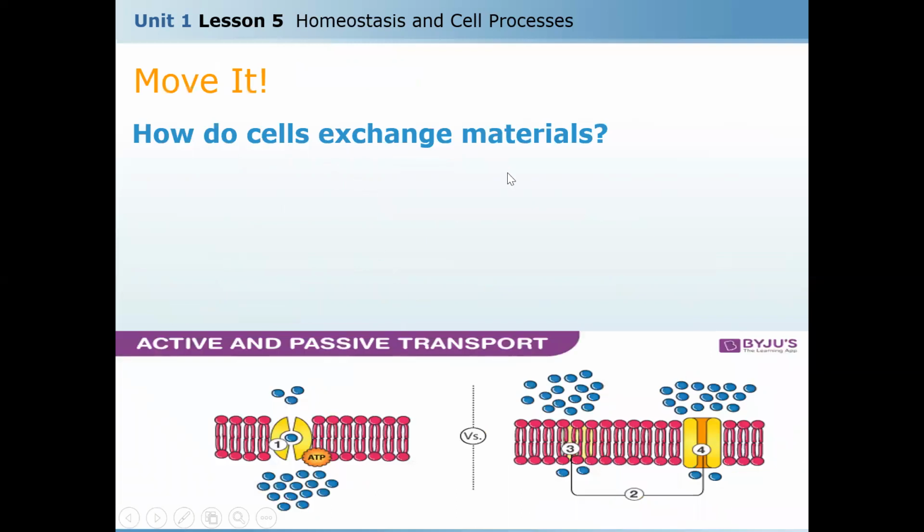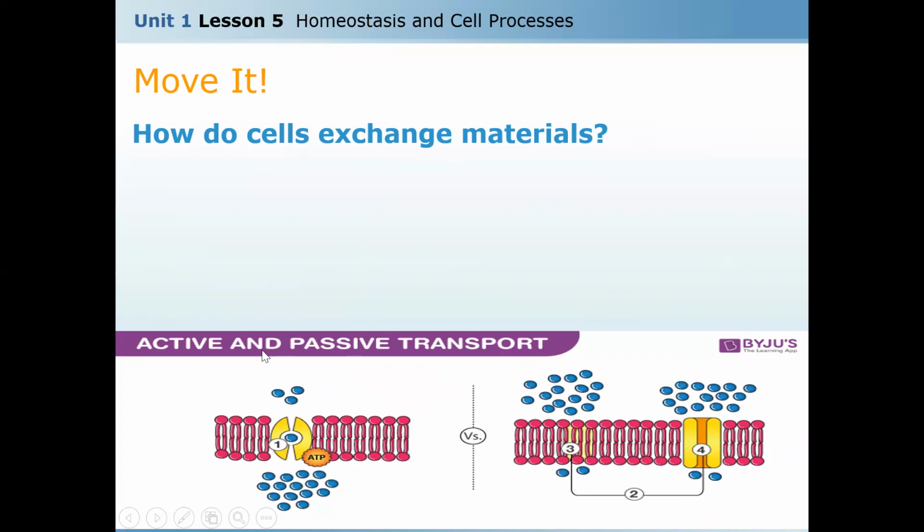How do cells exchange materials? Another example for the cell processes in need of homeostasis. How do cells exchange materials? We have active and passive transport. See, active transport is usually in need of energy. That's why you see ATP, adenosine triphosphate. This ATP indicates that this process is in need of energy.